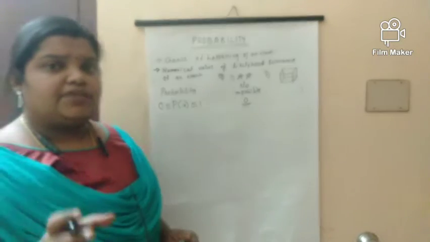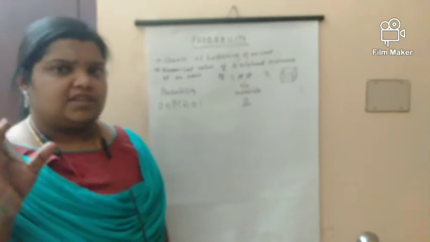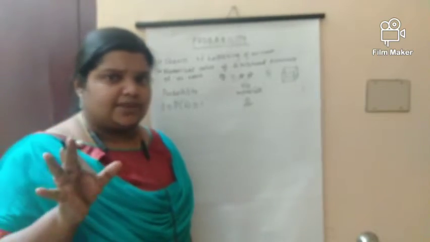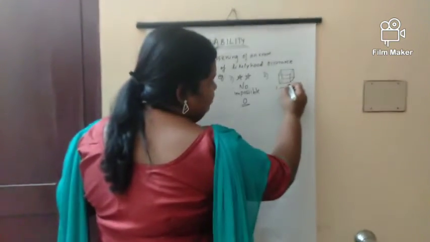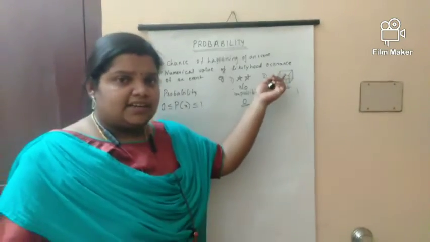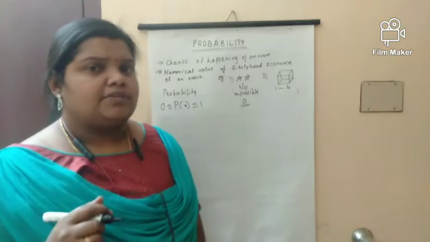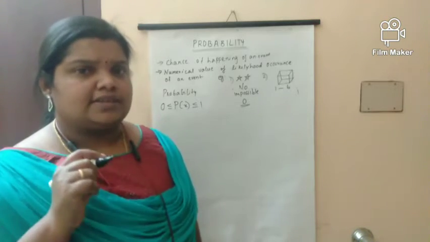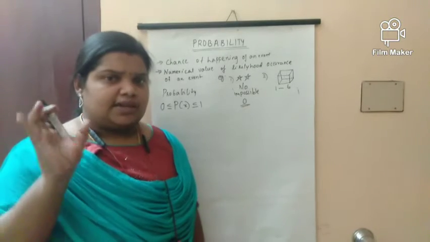Then, what is the probability of getting a natural number by throwing a dice? The dice has 6 faces and the number values are 1 to 6: 1, 2, 3, 4, 5, 6. While throwing a dice, we will get the numbers 1 to 6, and of course the numbers 1 to 6 are natural numbers.